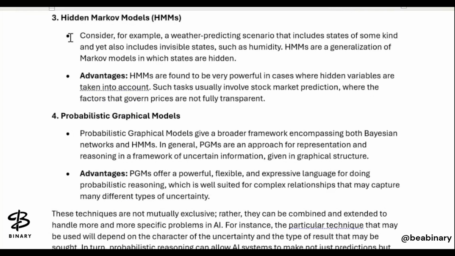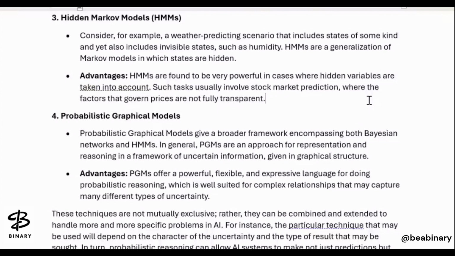Then we have talked about the hidden Markov models, where again we are taking the example of a weather prediction scenario that includes a state of some kind of weather, and also includes invisible states such as humidity. So in hidden Markov models the invisible states are also there; in weather we are talking about a humidity parameter, or a state that is invisible. Hidden Markov models are basically a generalization of Markov models in which the states are hidden, or the detail is not shown. If this kind of situation is there, then this value will be there.